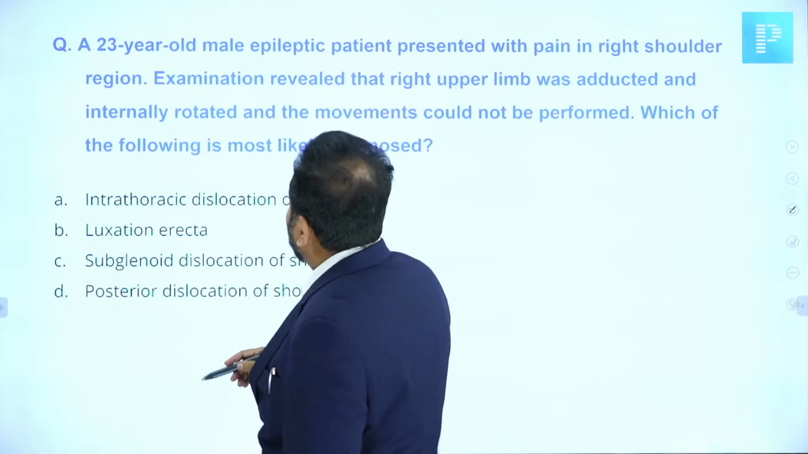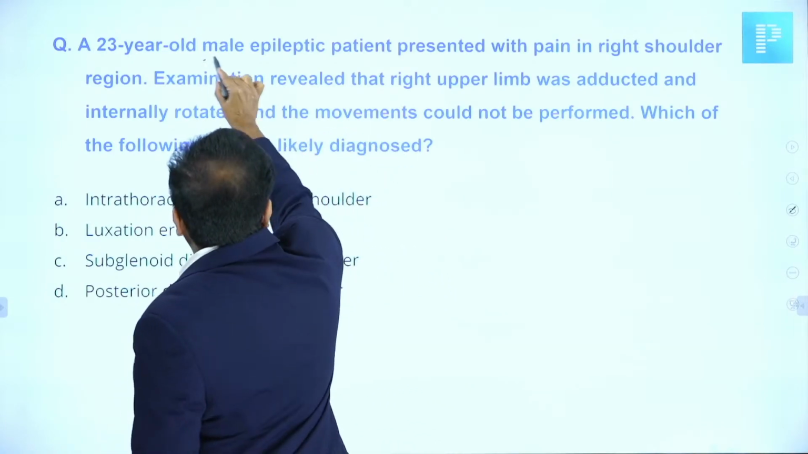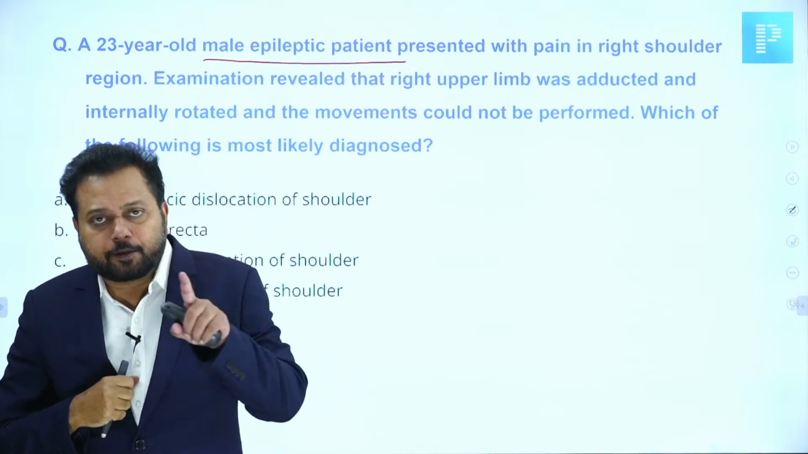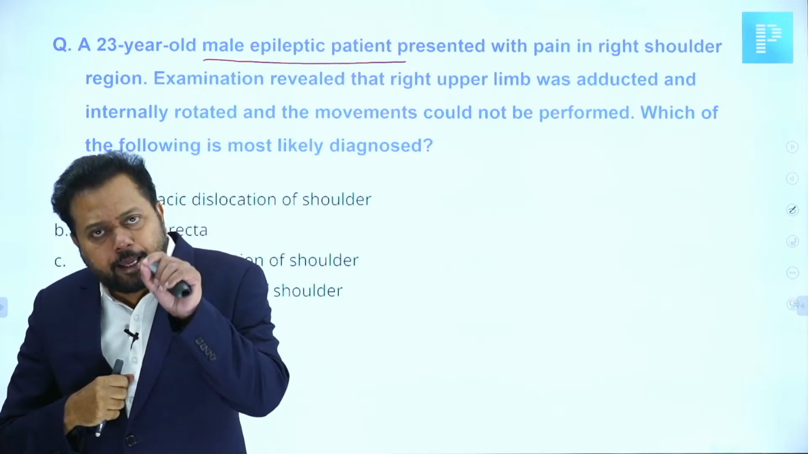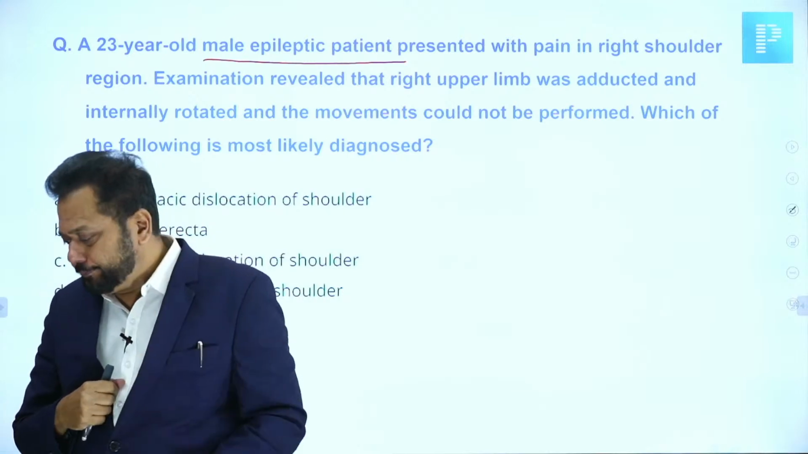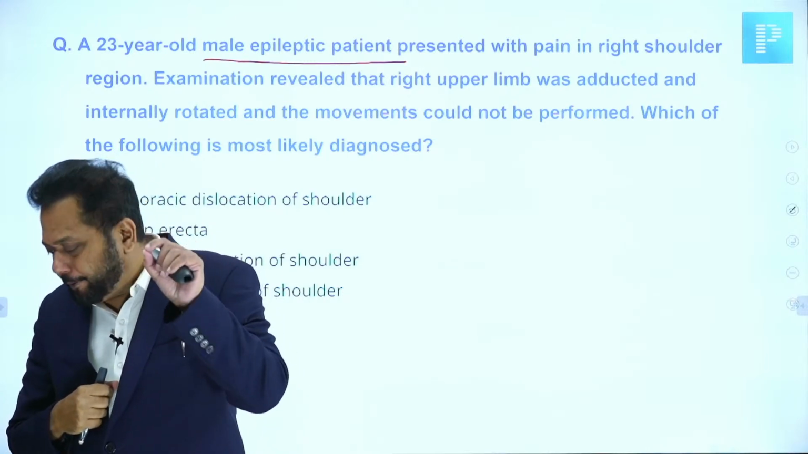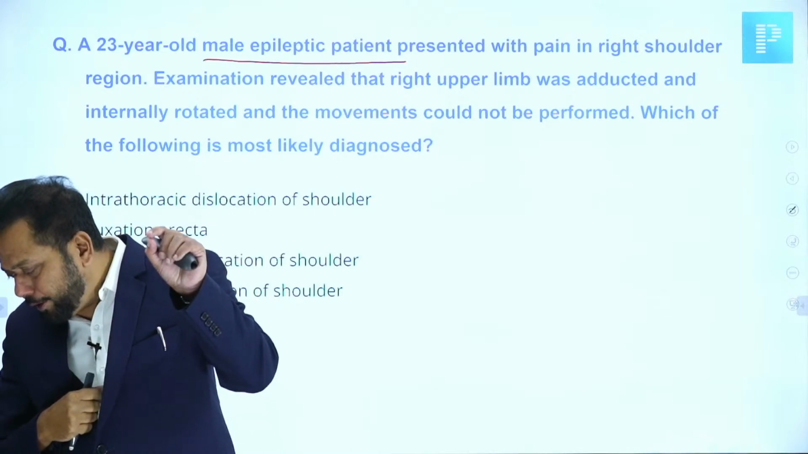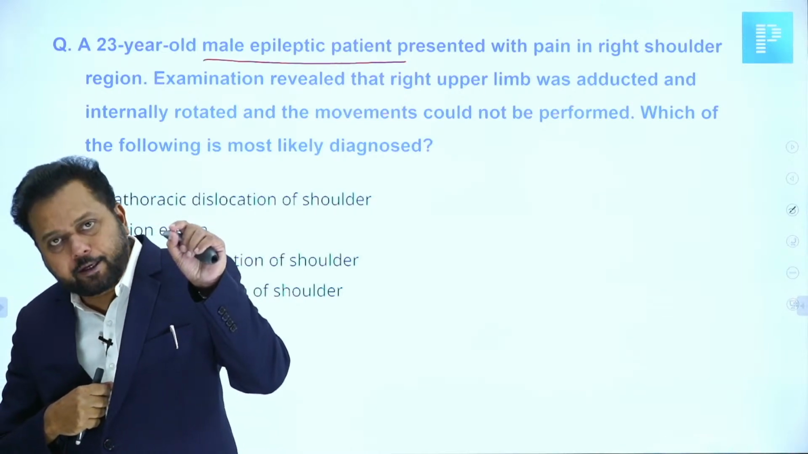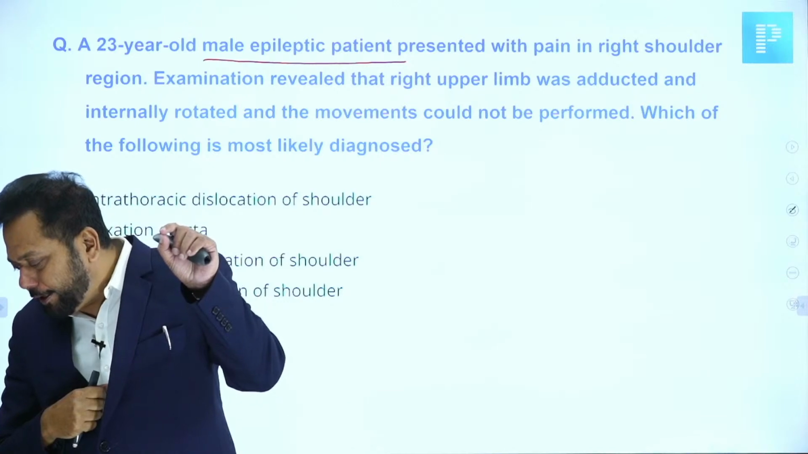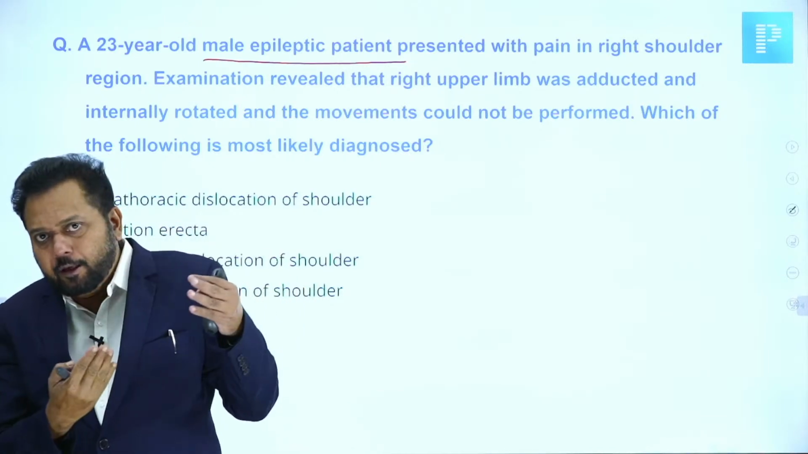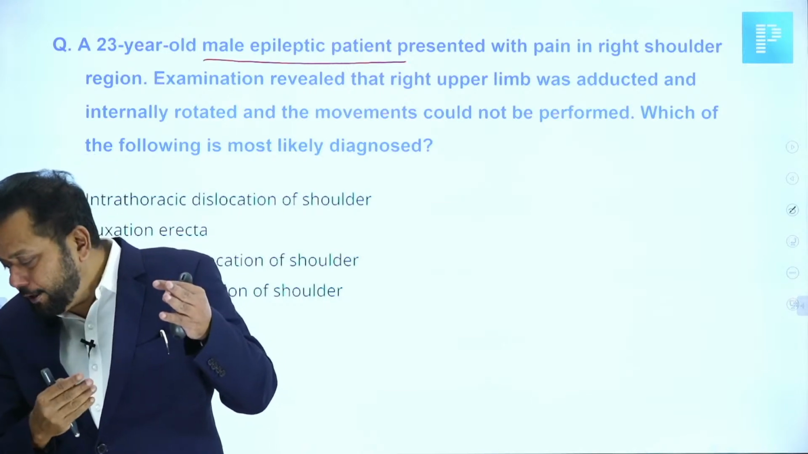Now, a 23-year-old male epileptic. I want to confirm this. In this shoulder case, did they use the word epileptic? Vikrant, Mohini Pawar, did they ask any? She's telling that an achondroplasia question was there. I didn't get the question. Did they give any image of achondroplasia?